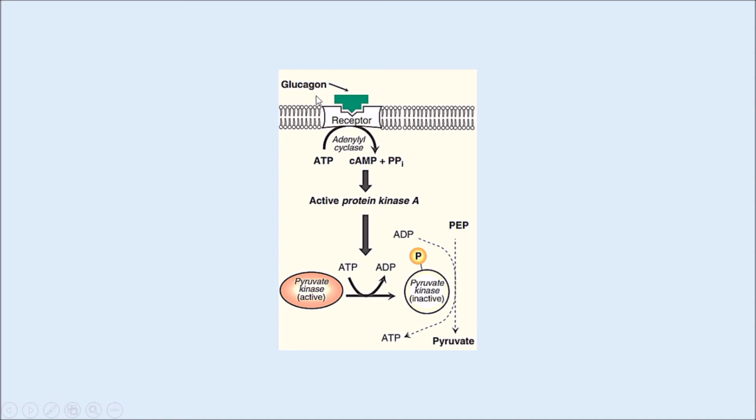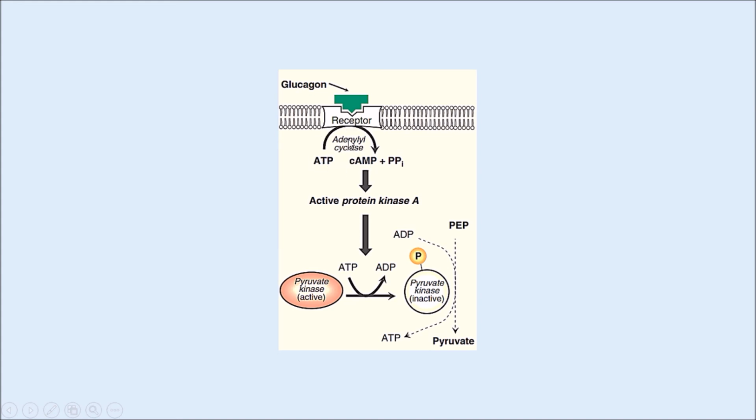So this diagram shows how glucagon causes the activation of protein kinase A and thus the phosphorylation and inactivation of pyruvate kinase. Glucagon, upon binding to its receptor on the cell membrane, also known as G protein coupled receptor, after some steps, causes the activation of the enzyme adenylyl cyclase.